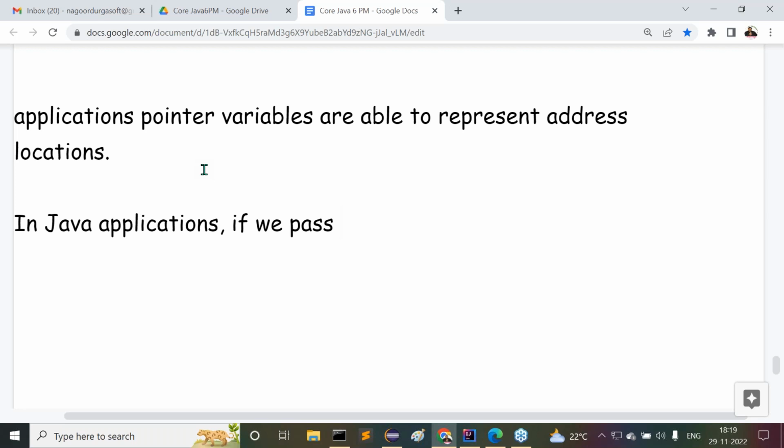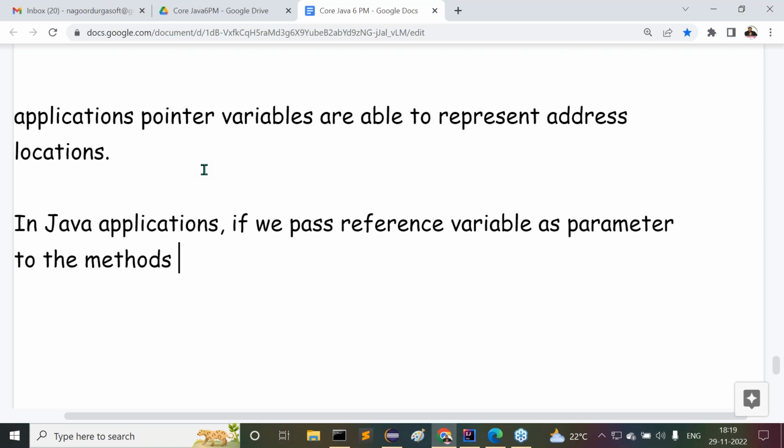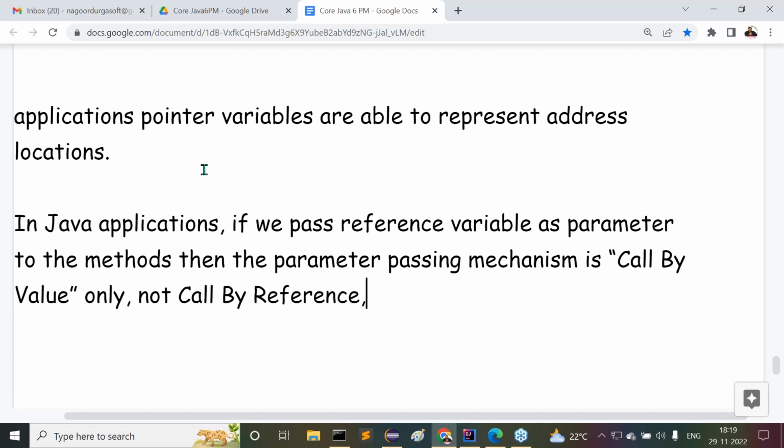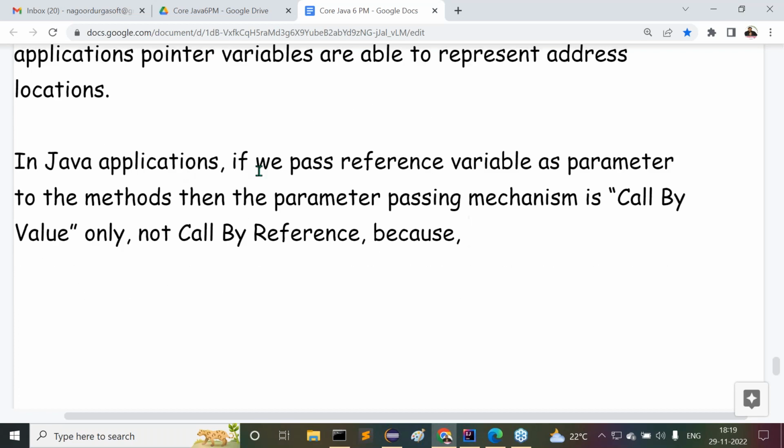Reference variable. So the conclusion I am telling you: in Java applications, if you pass a reference variable as a parameter to the methods, then the parameter passing mechanism is call by value only, not call by reference. Why? Because you know one point already, in the differences between pointer variables and reference variables, I gave one point. What was that point?